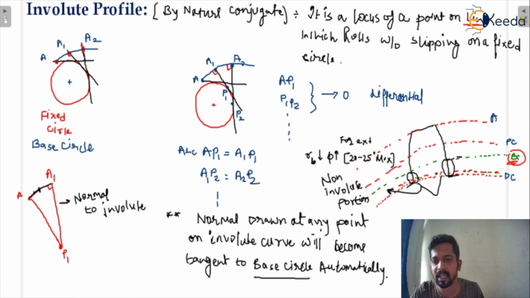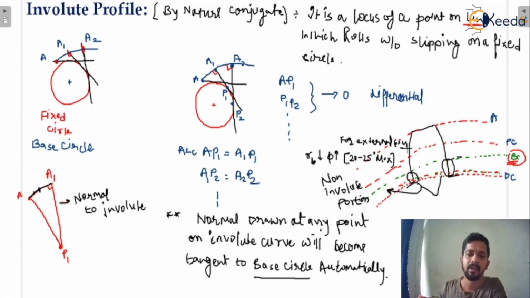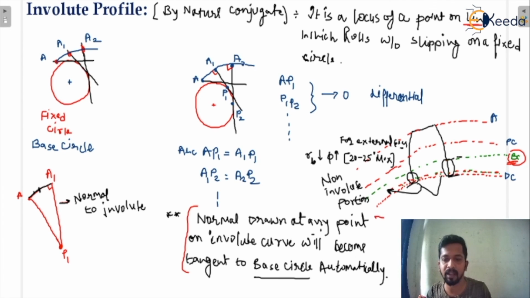I hope you understand the involute profile. What are the conclusions here? For the involute profile, a normal drawn at any point on the involute curve will become tangent to the base circle automatically, and I have shown you where the base circle is in the gear profile. It is above the dedendum circle and below the pitch circle.